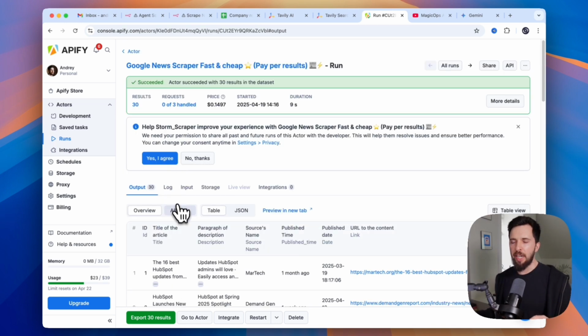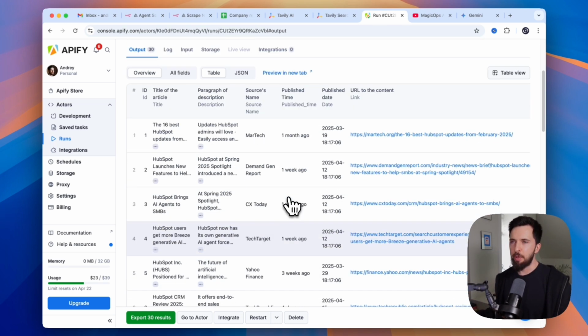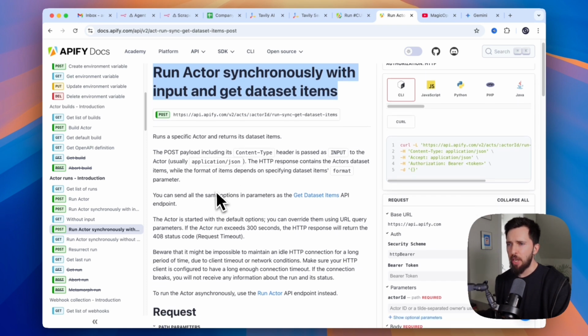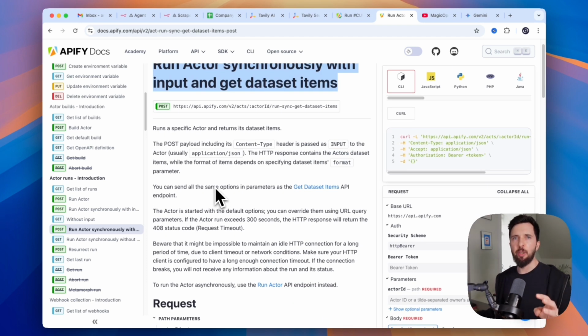We want to use n8n and API to get exactly the same information. Okay, what we're gonna need is run actor synchronously with input and get dataset items. So this is an API documentation, and this API documentation is universal for Apify in general. So regardless of which specific scraper you use, the flow is going to be exactly the same. So it's worth learning how to do that.